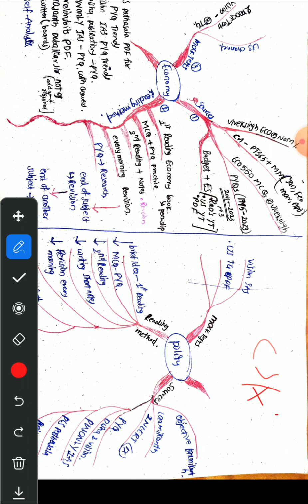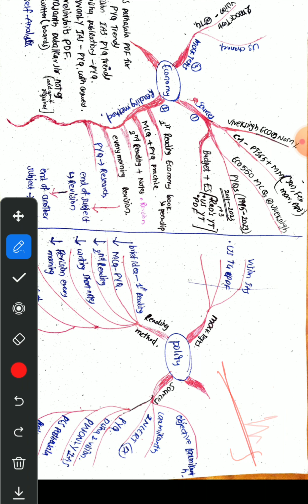For CSAT we will be doing previous year questions from YouTube, and the YouTube channel name is Ed Sarathi, and Snigdha madam has taught these previous year questions. Okay, CSAT is done. Now we will look at economy, then we will shift to polity. First of all, we are going to study economy for what? For the prelims exam of UPSC.